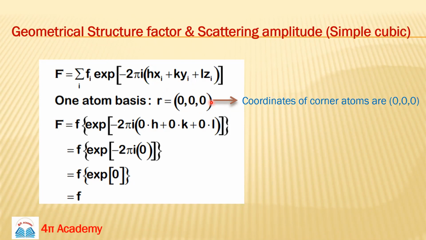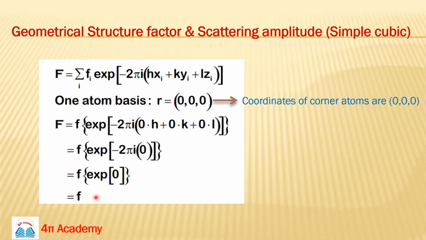The coordinate of the corner atoms will be 0 0 0, because we are considering this as the origin. So put the values of x_i, y_i and z_i as 0 0 0. This is the position vector in terms of x, y and z. Put these values and see what we get.